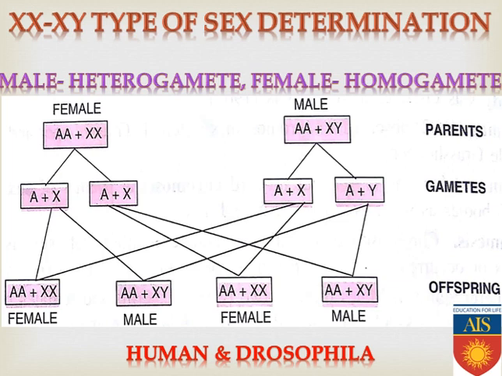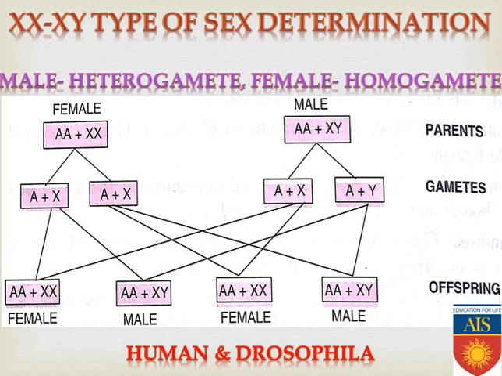Females are AA plus XX and males are AA plus XY. So this is the sex determination procedure in humans and Drosophila, because they show XX and XY chromosomal configuration in female and male respectively.